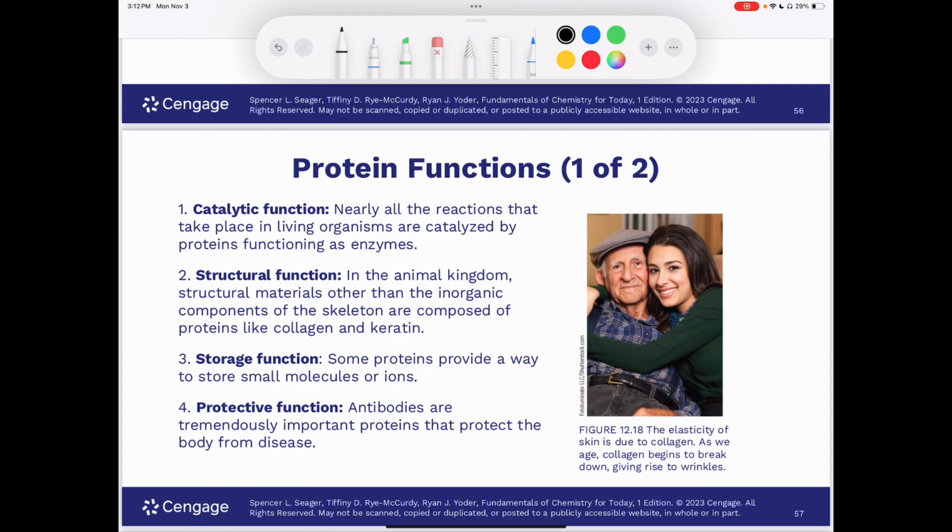Then we have storage function. So some proteins provide a way to store molecules or ions. Ovalbumin, for example, is a stored form of amino acids that is used by embryos developing in bird eggs. Casein is a milk protein, and gliadin in wheat seeds are also stored forms of protein intended to nourish animals and plants, respectively.